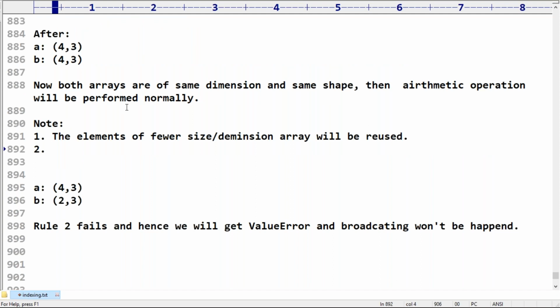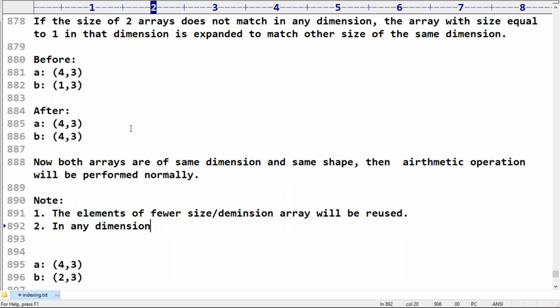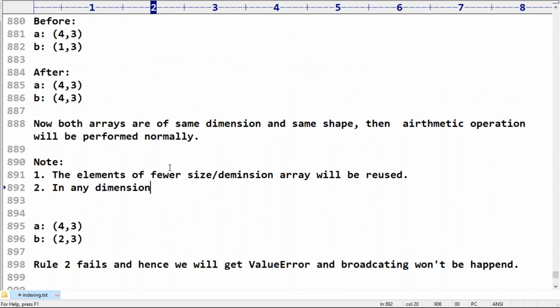In any dimension, if the sizes disagree, the sizes are not matched, and neither is equal to 1, then we will get the error.